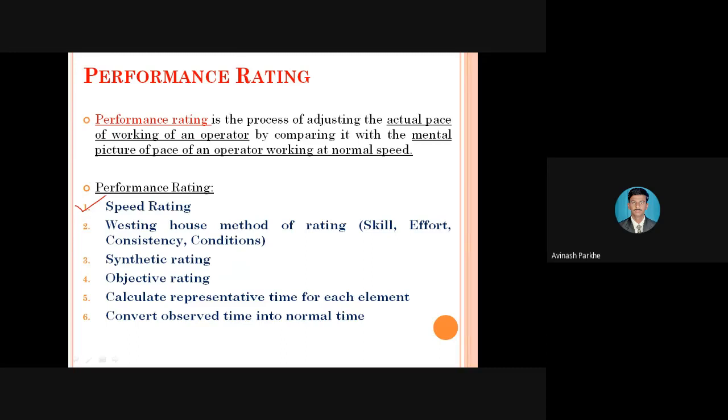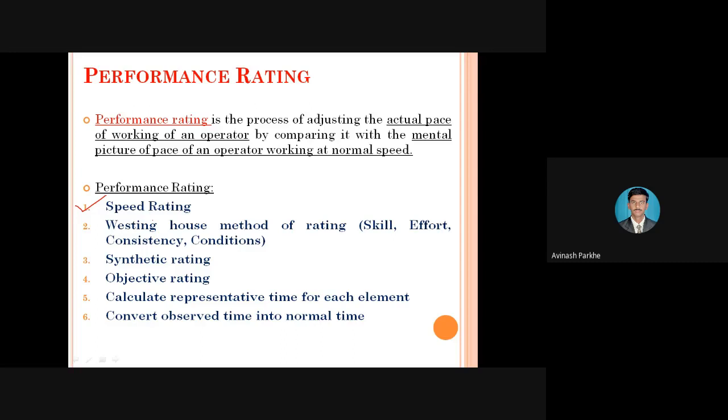Whatever number of activities he is performing, he is using his hands, maybe left hand and right hand, to perform the operations. But during that working, what is the speed of those hands? Whatever movement is taking place while performing the work, that speed movement will be considered in the case of speed rating.